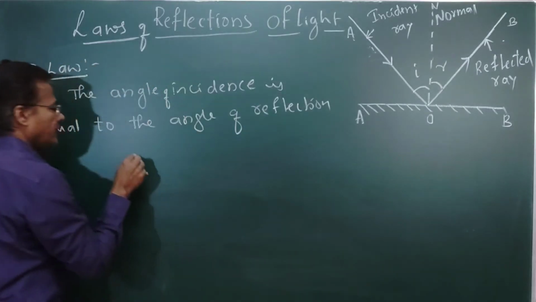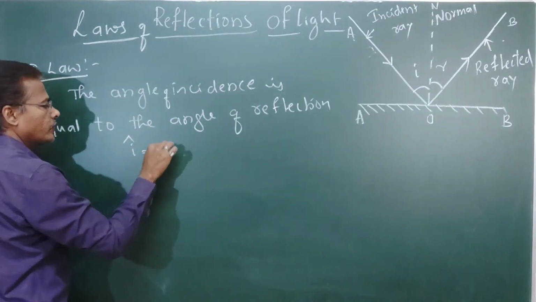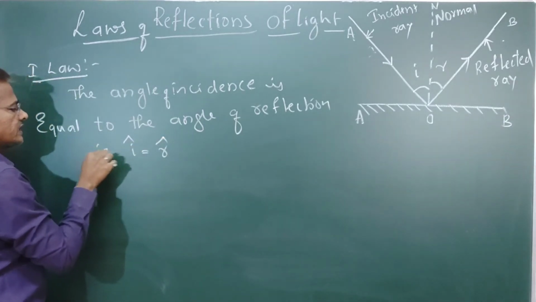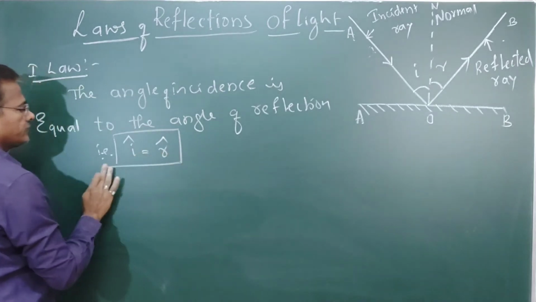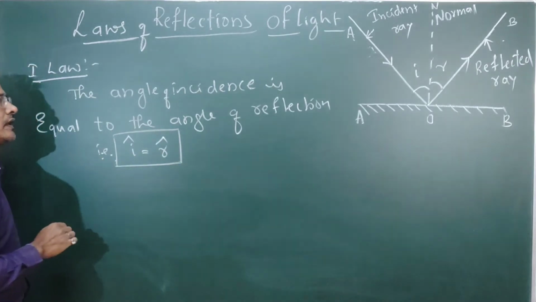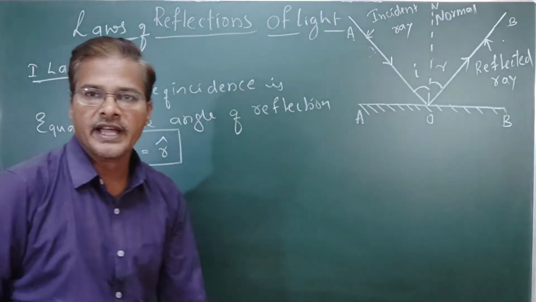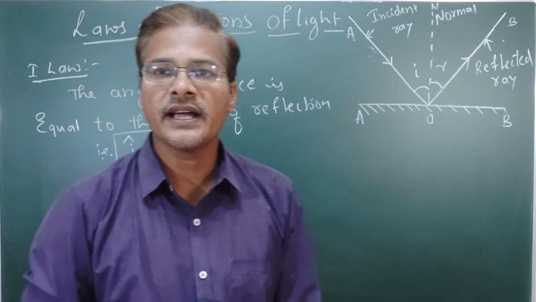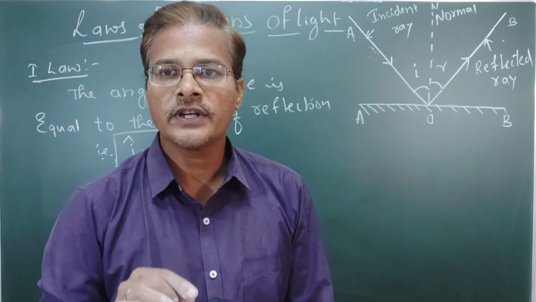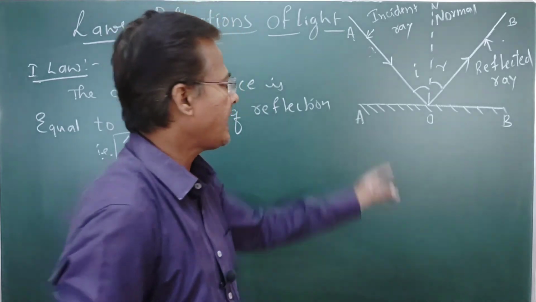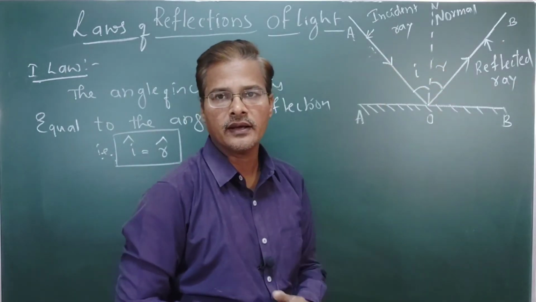That is, angle I equals angle R. So the angle of incidence is equal to the angle of reflection. We call this the first law of reflection. That is angle I equals angle R.